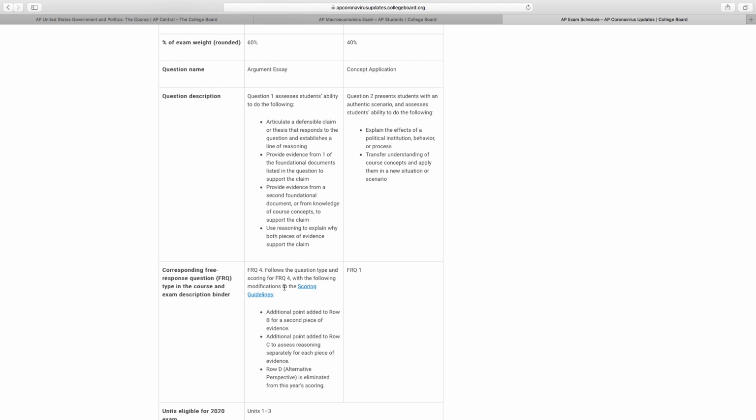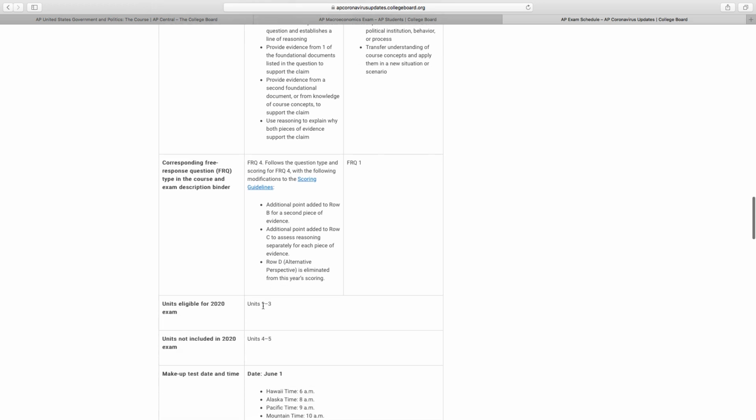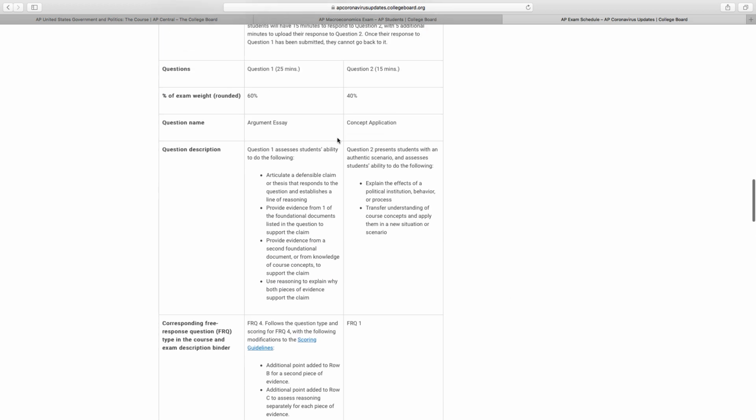I'm going to let you go here yourself. You can click on the scoring guidelines. They're eliminating that part right here, okay? And then here they're telling you, units 1 through 3, and then what's not included, 4 and 5. The second part is the concept application. You've written a lot of these. You've probably written more of these than anything.